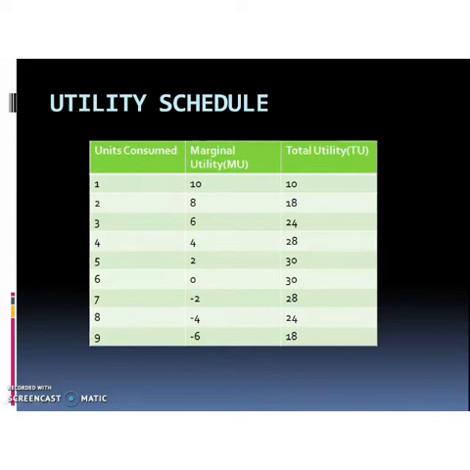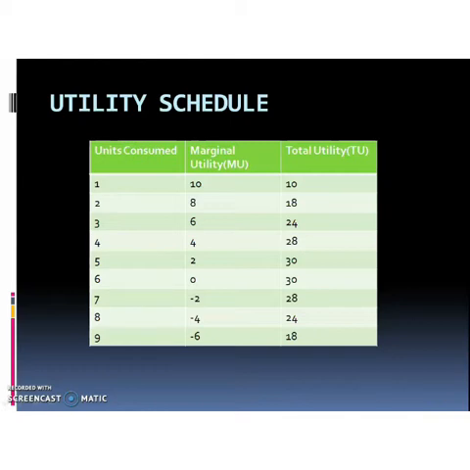The satisfaction level derived from the sixth unit of consumption is 0, because the person is done with consuming that commodity; the consumption of that commodity is no more giving him any happiness or utility. So what happens when he still continues to consume?